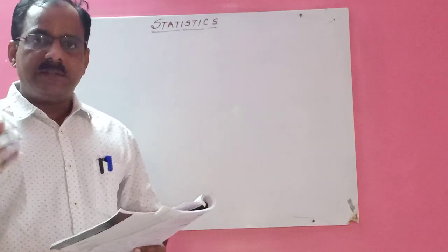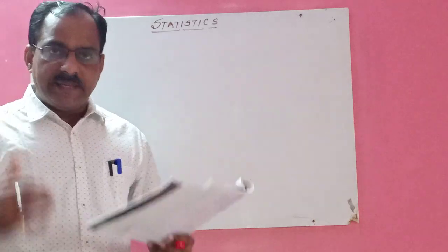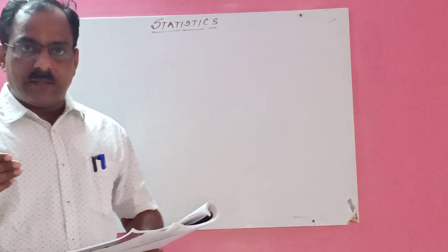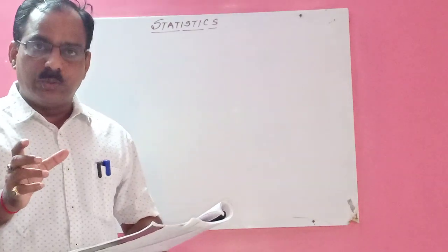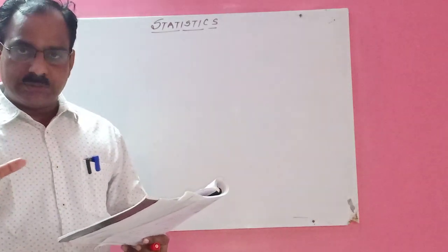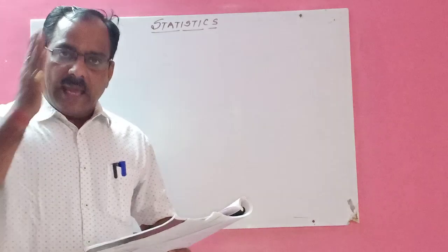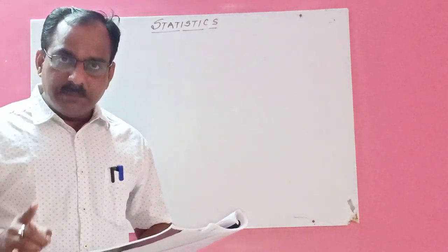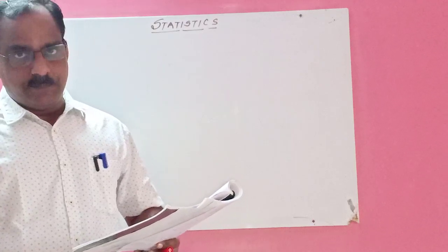But in 8th standard you are going to calculate the same thing, but not for small scores, you will get big scores. So average is also called an arithmetic mean or mean.